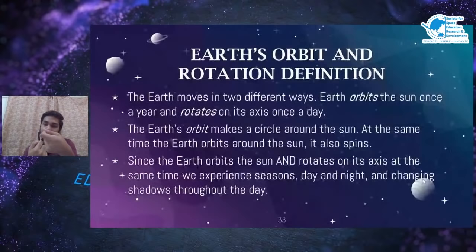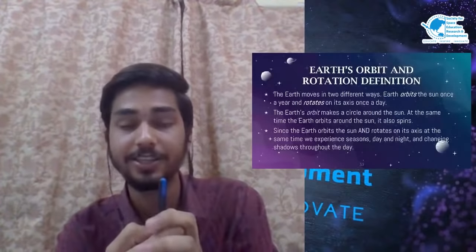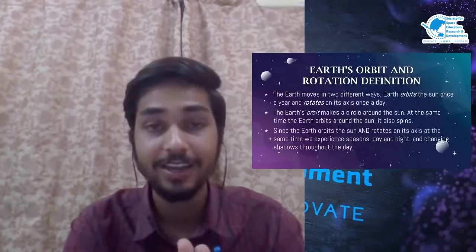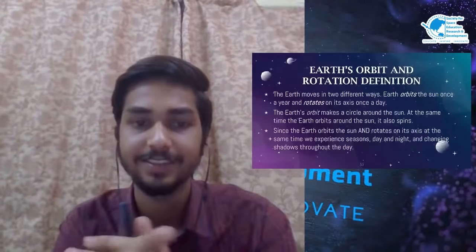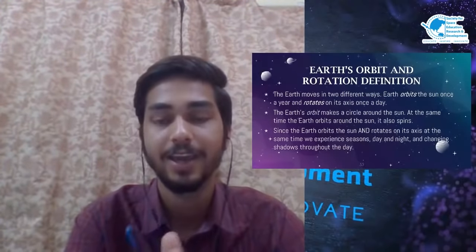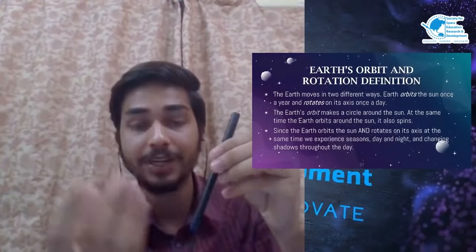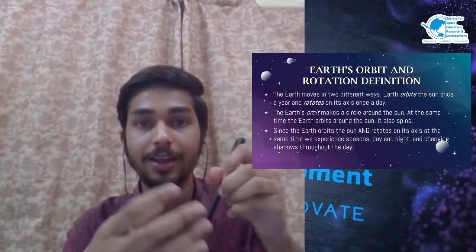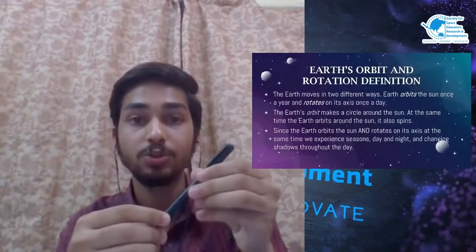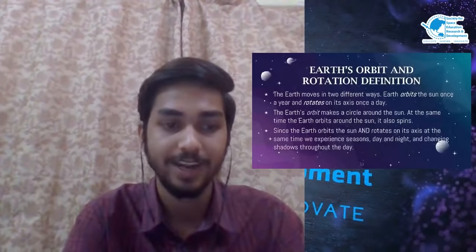The Earth takes around 365 days to complete a full revolution around the sun. Yeah, 365 days, and that is what we call 1 year. So 1 year is equal to 365 days. It's almost 365.25, but we take it as 365 days. When the Earth is rotating on its axis, it simultaneously revolves around the sun also. So the Earth revolves around the sun and also rotates around its own axis. That is kind of interesting.